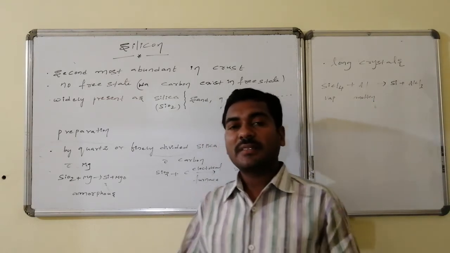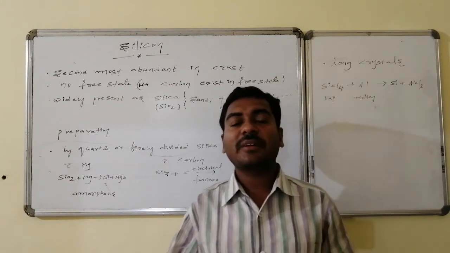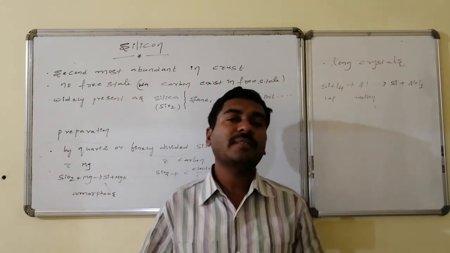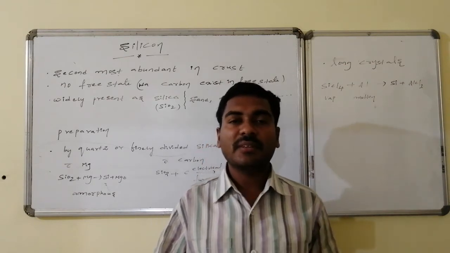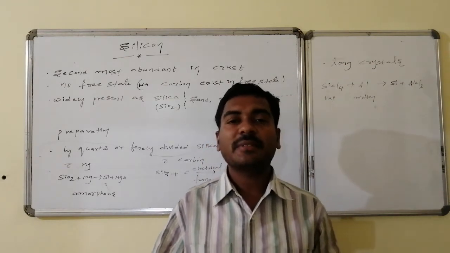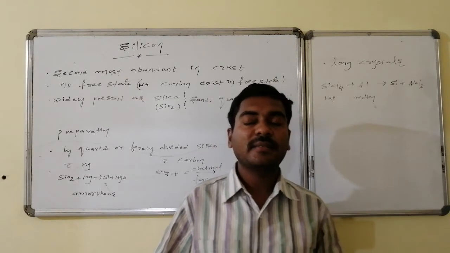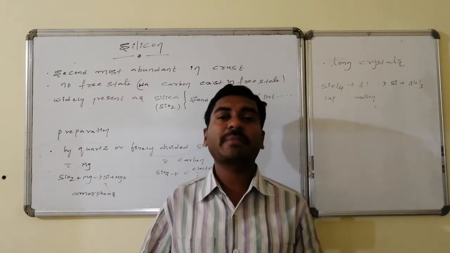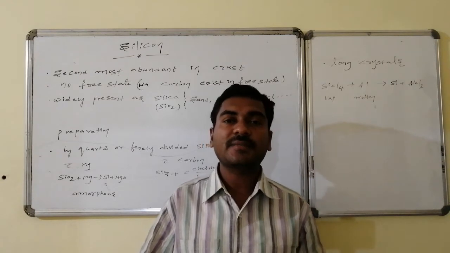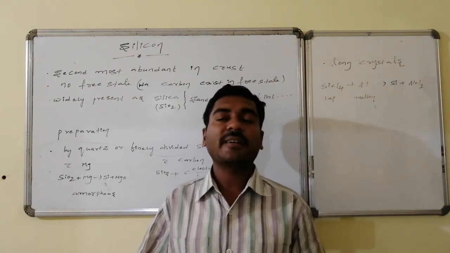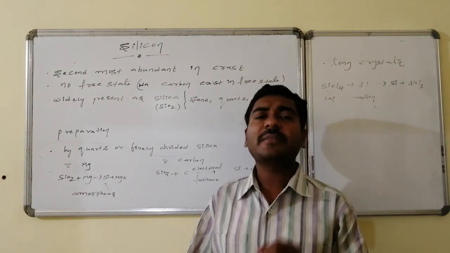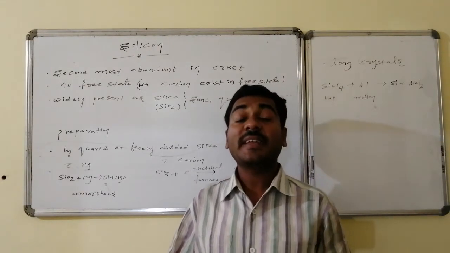Silicon is the second most abundant element in the earth crust and it is not present in free state. Because of its reactivity, it is always present in the combined state. Whereas the first element of the carbon family, carbon, can be present in the elemental, that is free, state, silicon never exists in free state. Moreover, it is widely present in the form of silica.